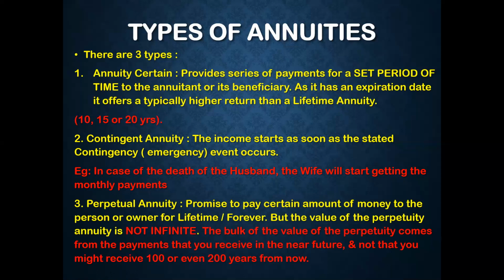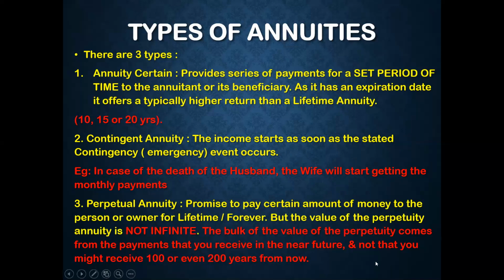Perpetual annuity or lifetime annuity, which you can say. Perpetual means long lasting. It is a promise to pay a certain amount of money to the person or owner for lifetime or forever. But the value of the perpetuity annuity is not infinite.